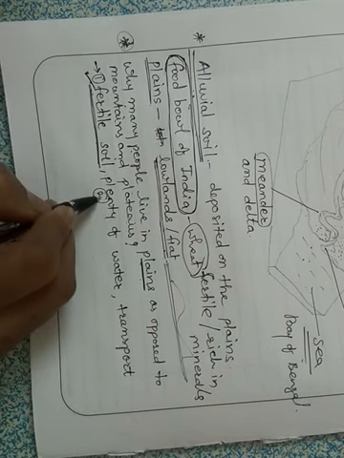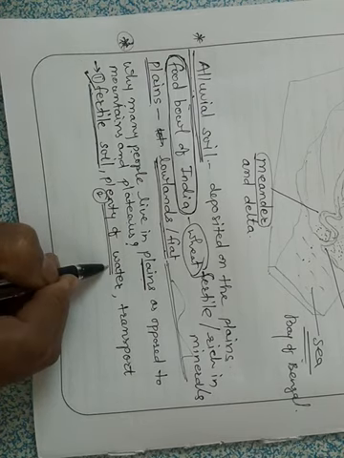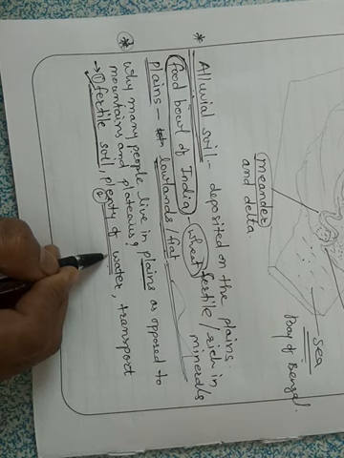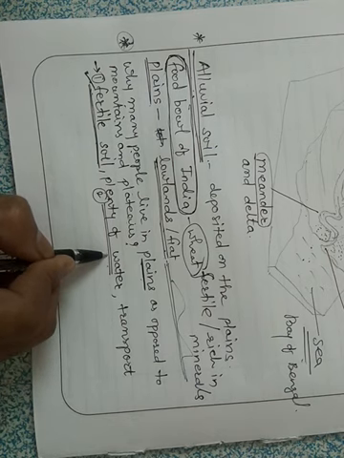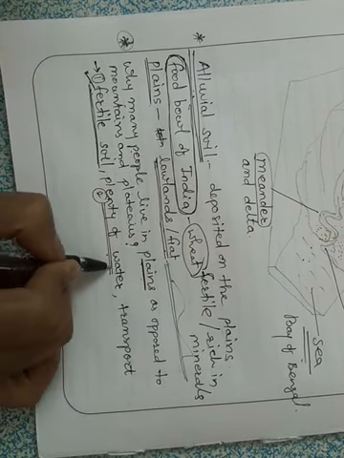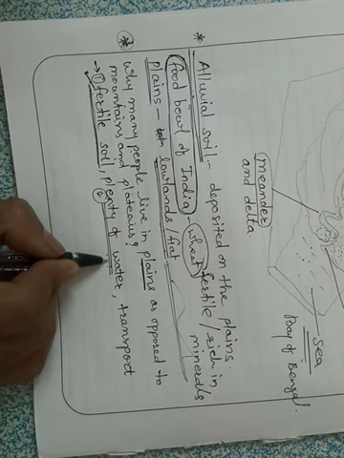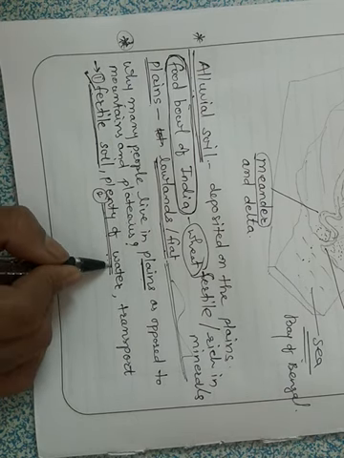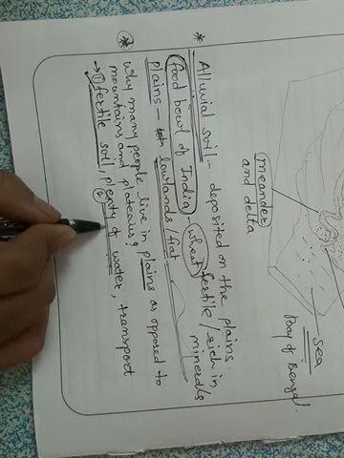The second thing is that there is plenty of water in the plains. The rivers flowing in these plains are perennial, meaning they have water throughout the year. They are not seasonal rivers. As they have water throughout the year, there is no scarcity of water in the plains, and they have plenty of water. That's why people like to live here. This is the second reason.